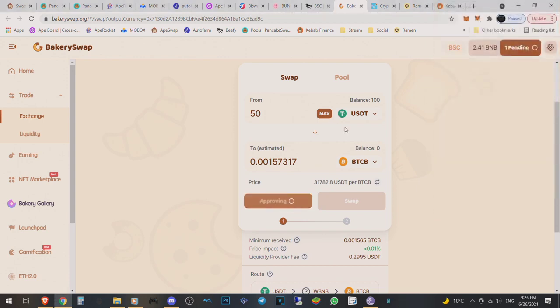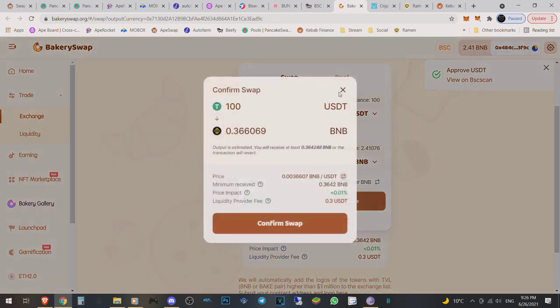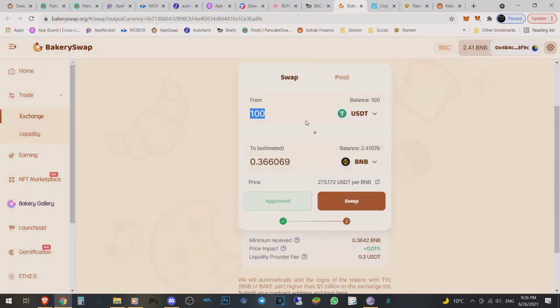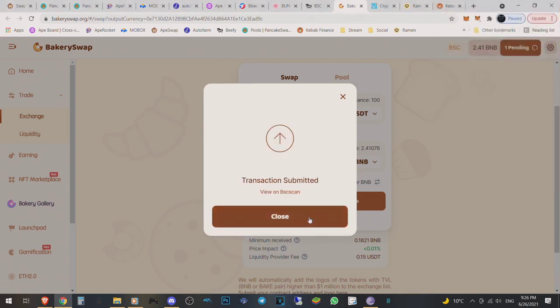I'm wasting money right now because I shouldn't have swapped it to USDT first, because I had BNB already. I should have just put in $50 to make sure that it is $100. So now we have $50 worth of BTCB, and then we'll swap the other 50 to BNB. It's showing 100. It should only be 50. So whatever, we lost a few cents there. It's not a big deal.